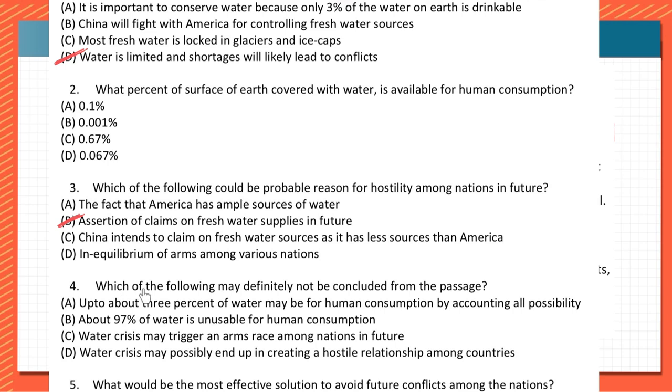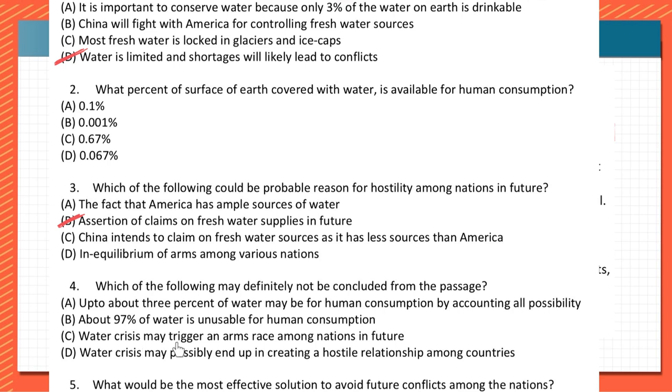Next one, which of the following may definitely not be concluded from the passage? Up to about 3% of water may be for human consumption by accounting all possibility. Okay, so they are telling it is fresh water. So this can be concluded, all possibility, they are mentioning it about possibility. 97% of water is unusable for human consumption. Okay, that they are telling because it is not useful for consumption, that only.